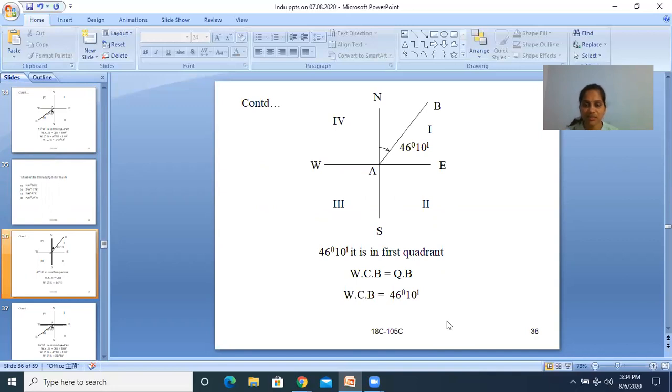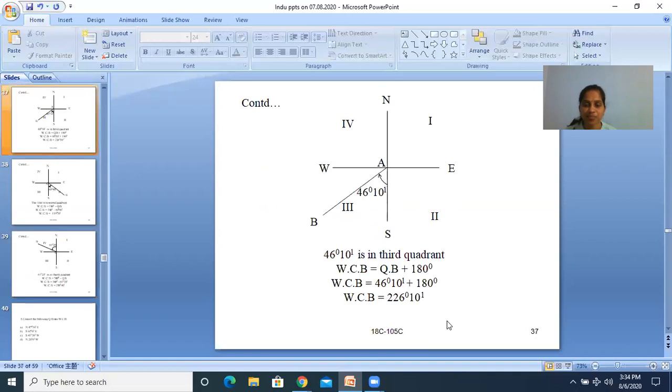So northeast is the first quadrant. The rule is there is no change in bearings. WCB is equal to QB. Then WCB is equal to 46 degrees 10 minutes. Southwest is the third quadrant. The rule is 180 plus QB. WCB is equal to 46 degrees 10 minutes plus 180. So WCB is equal to 226 degrees 10 minutes.